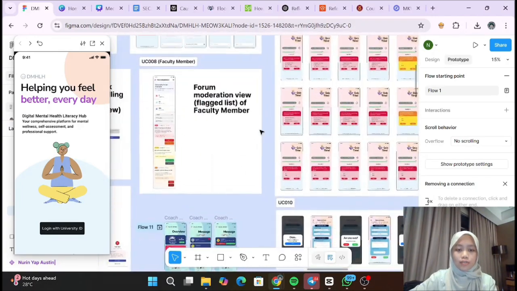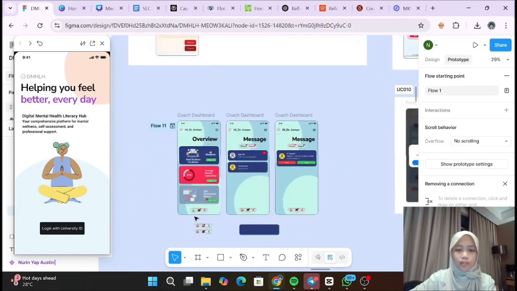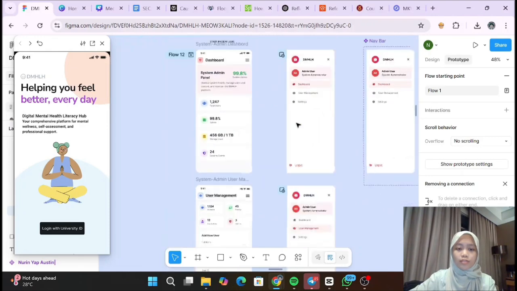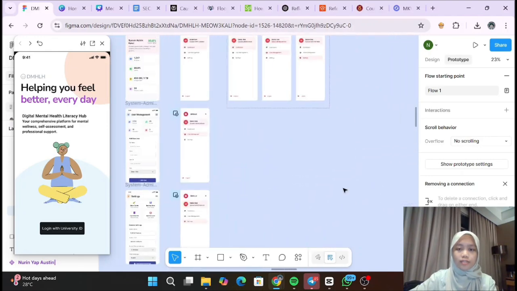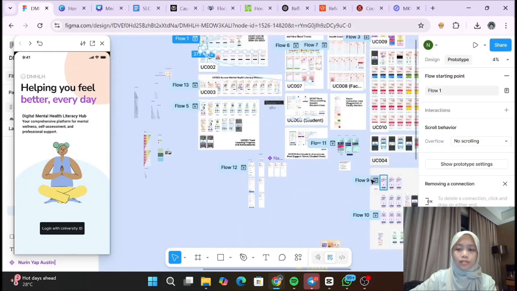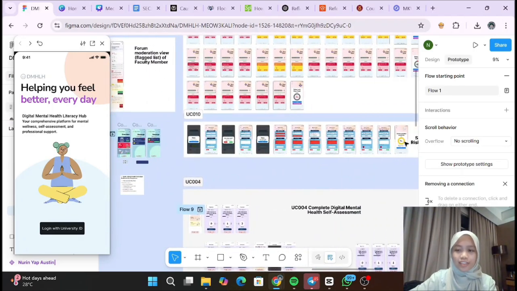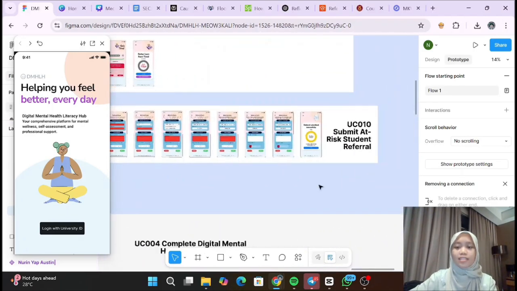Another one is the coach dashboard. The last one is our system admin user management. This is the UI. And then this is the last use case, which is use case 010, submit at-risk student referral.